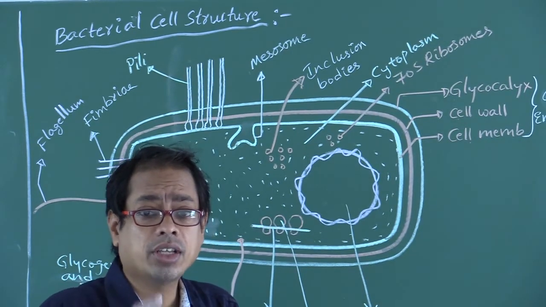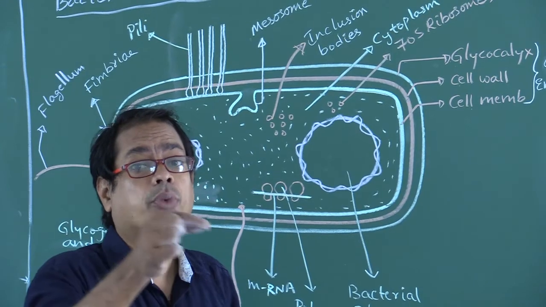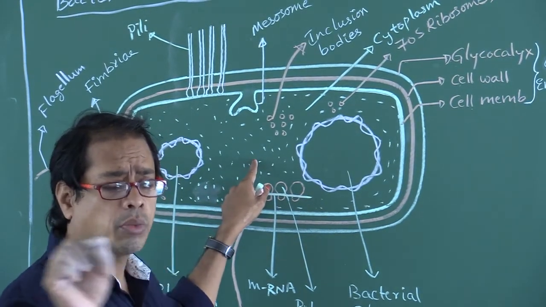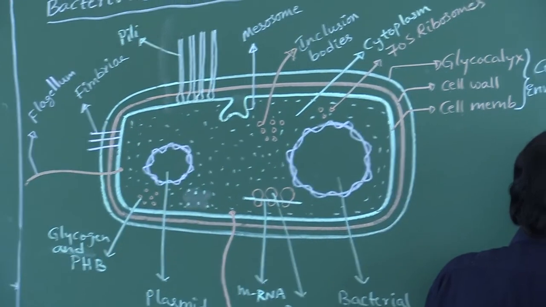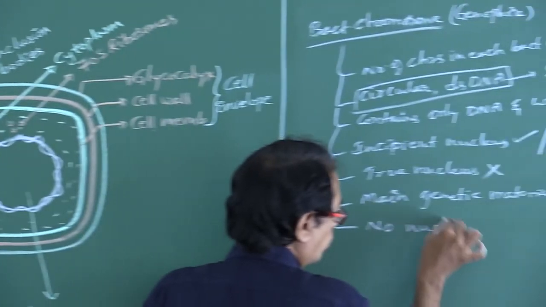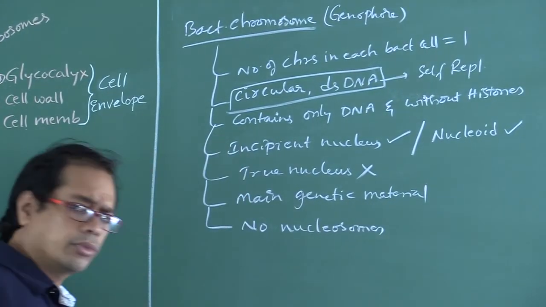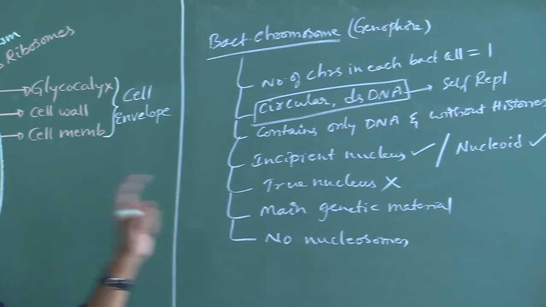Here negative charge is DNA. Positive charge is the non-histone proteins which are present in the cytoplasm. No nucleosome organization, no nucleosomes. This is also a very, very important point. So that is about the bacterial chromosome.